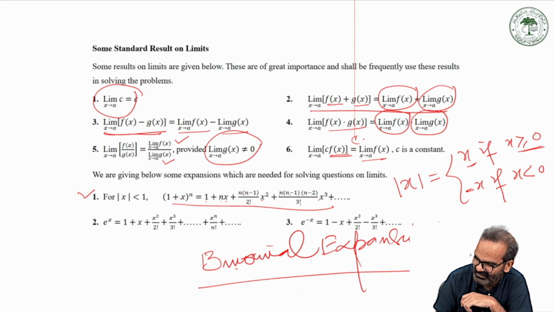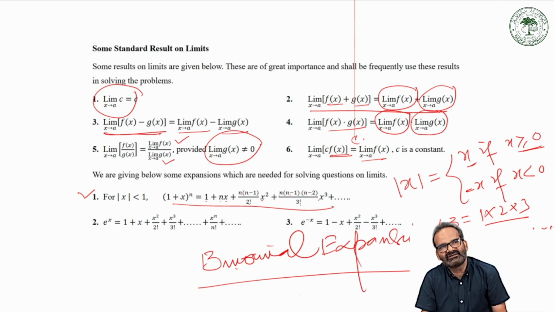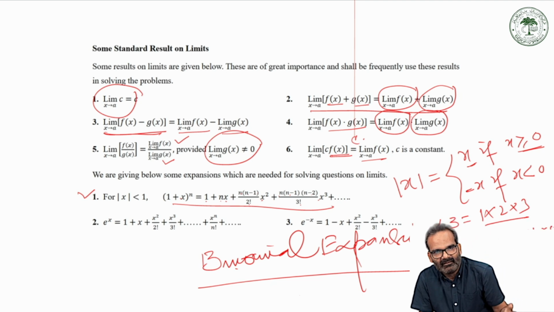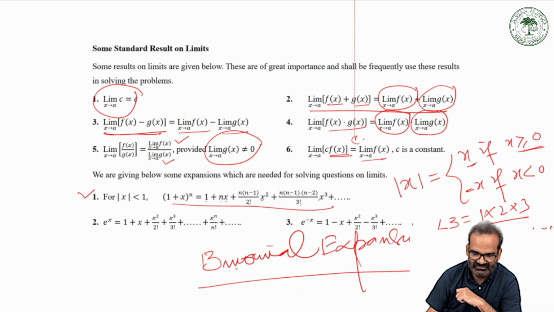Factorial, you know, factorial of, for example, 3, is equal to what? 1 into 2 into 3, right? Factorial of 5 is equal to what? 1 into 2 into 3 into 4 into 5. So factorial of any number is what? We multiply the numbers from 1 to that number. The product of all those numbers is represented by factorial.